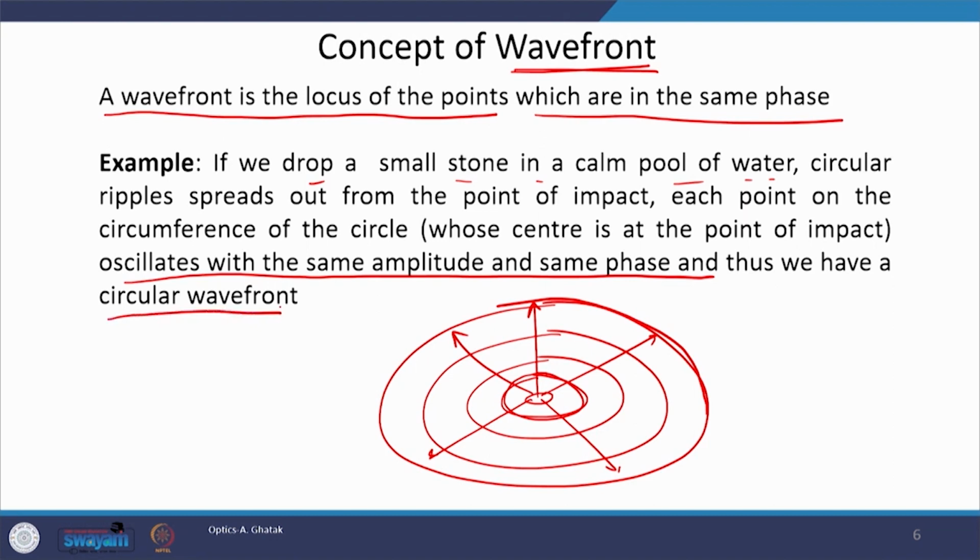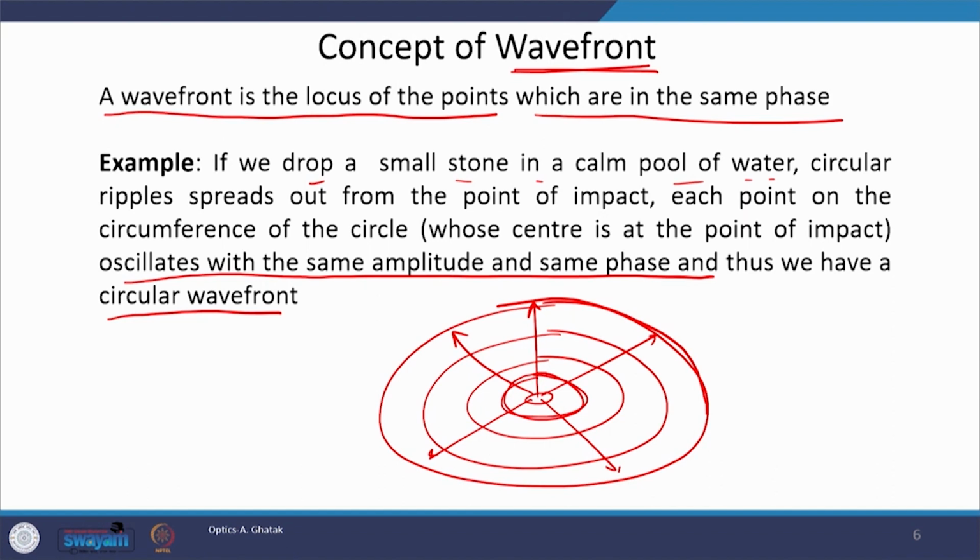Because all the points on the circle simultaneously go up and they go down. This simultaneous motion means they are in the phase. And once they are in the phase, all the points which are moving in the same phase form a locus, and this locus is our circle, and therefore the wavefront in this particular case is circular.